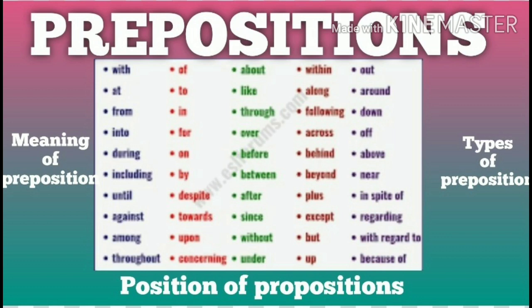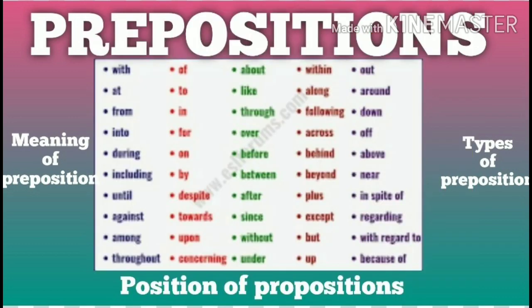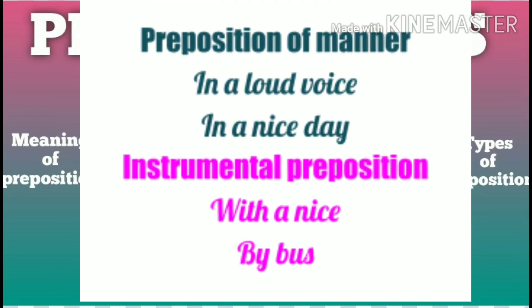Apart from this, we may also classify preposition as a temporal preposition, like on Sunday, in the evening. Locative preposition: on the table, in the office, at the shop, etc. Just like preposition of manner, in a loud voice, in a nice way.